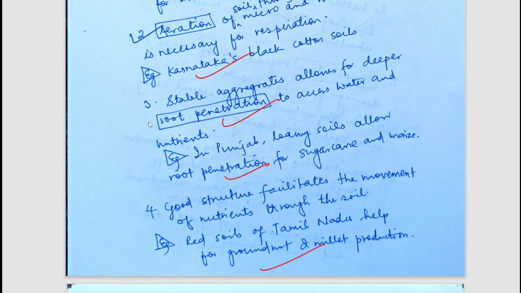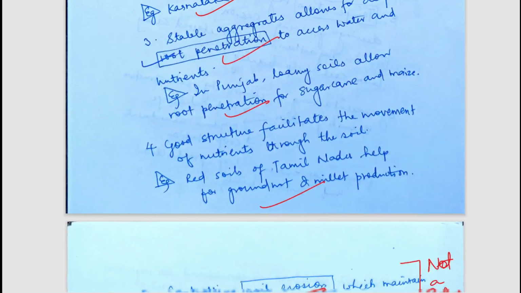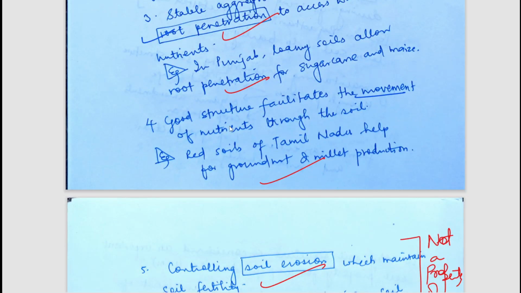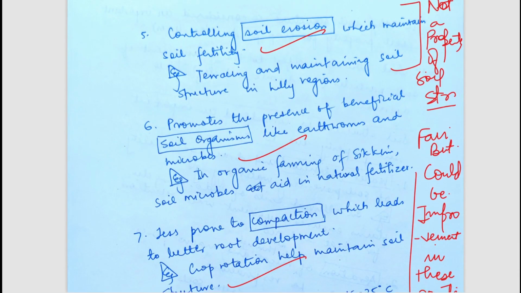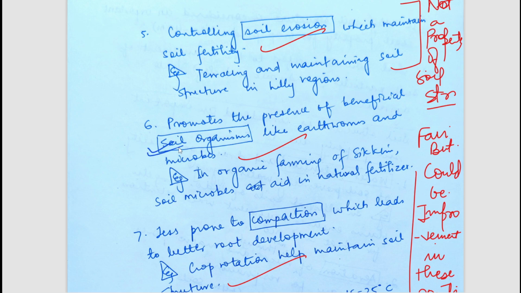It helps in root penetration. The kind of aggregate present in the structure of soil decides root penetration. If the aggregate is not up to the mark, there will not be enough root penetration, which can lead to bad development of the plant. Stunted growth can be a problem. So good structure is needed for good root penetration. The soil facilitates the movement of nutrients. Soil erosion is also dependent on it. Soil organisms are dependent on it. Compaction is another factor.